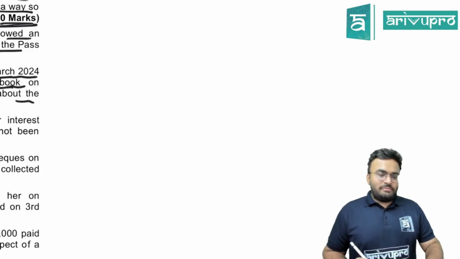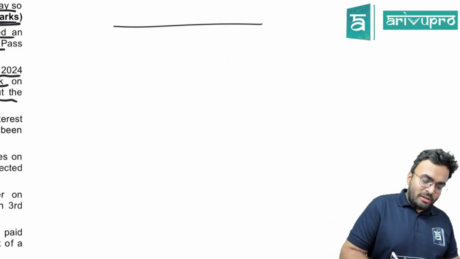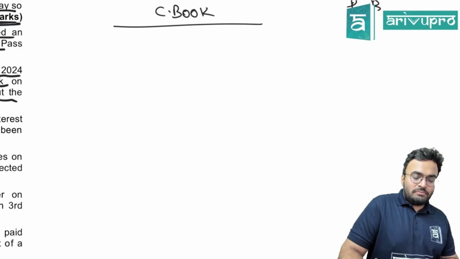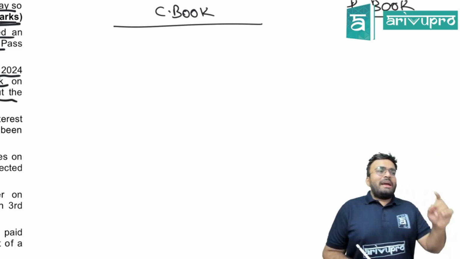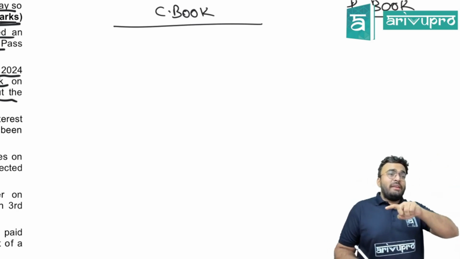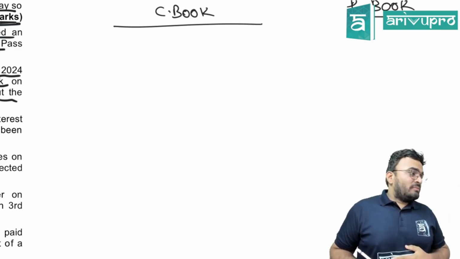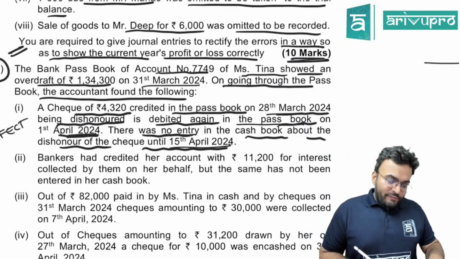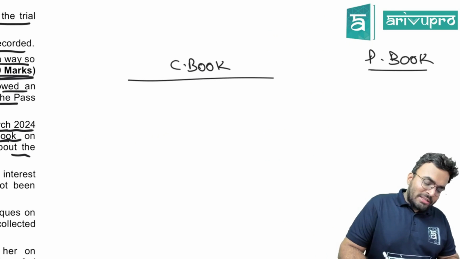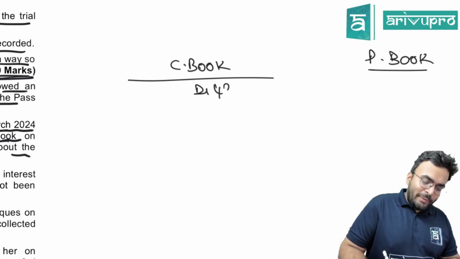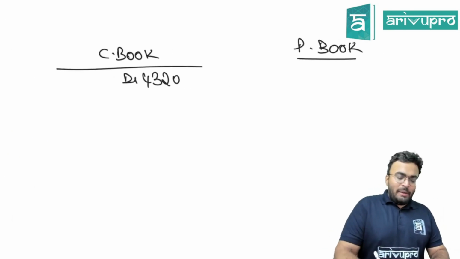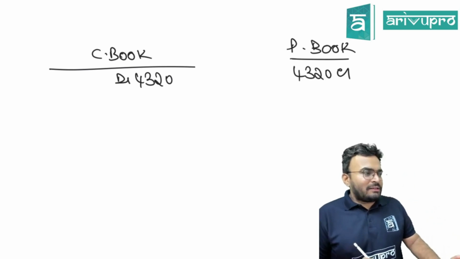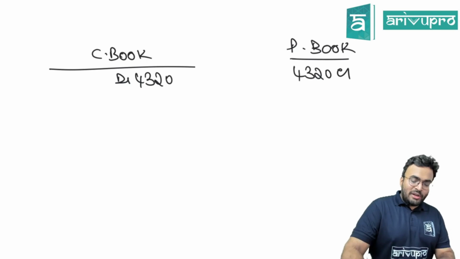Okay. Check is received. This is your cash book. This is your passbook. In cash book, if it is debited, in passbook it will be credited. What is the amount? 4,320. In cash book already it is debited 4,320. Correct. In passbook 4,320 is credited. Correct. That is done. This is for receiving the check.